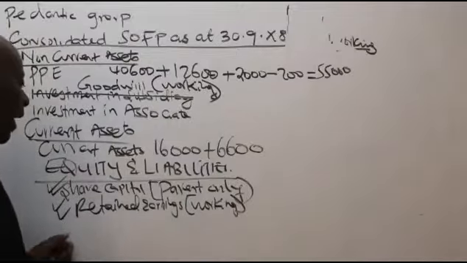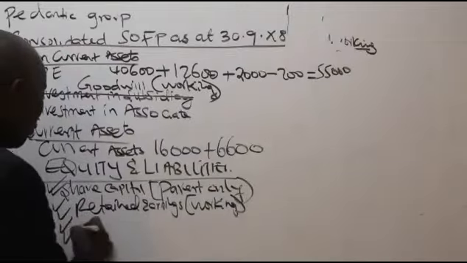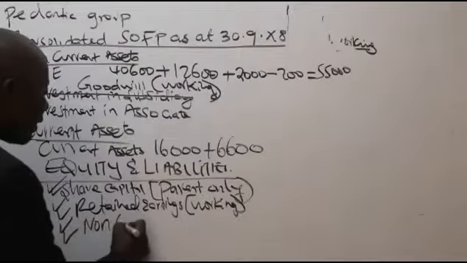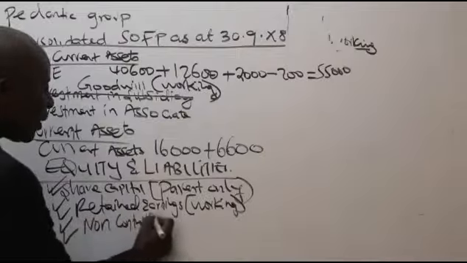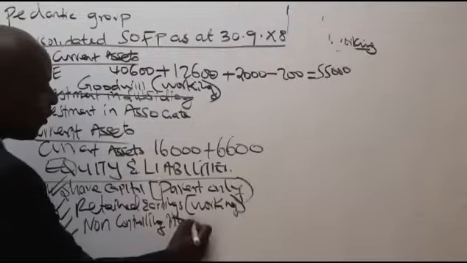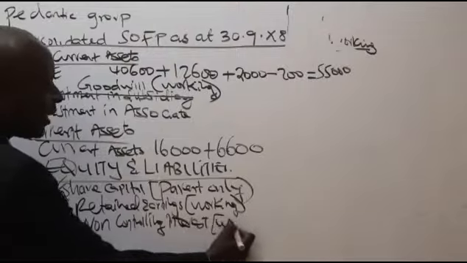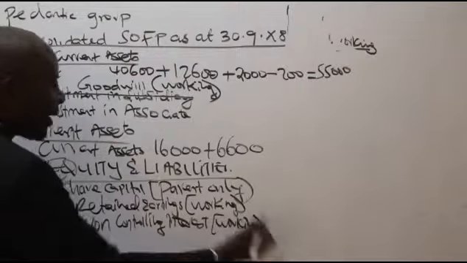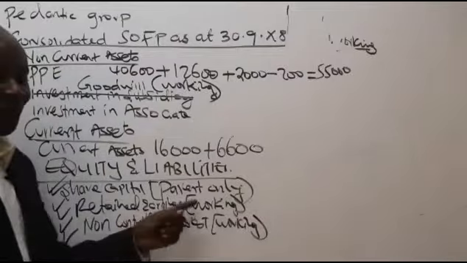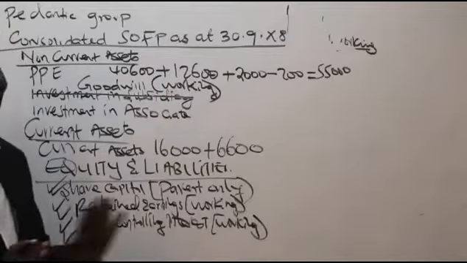So after retained earnings, there is one equity component that everybody forgets: what we call the non-controlling interest. This is an equity component that so many people forget. Again, I'll write for them a working. If I get time, I'll do the working. If I don't get time, I'll leave it.